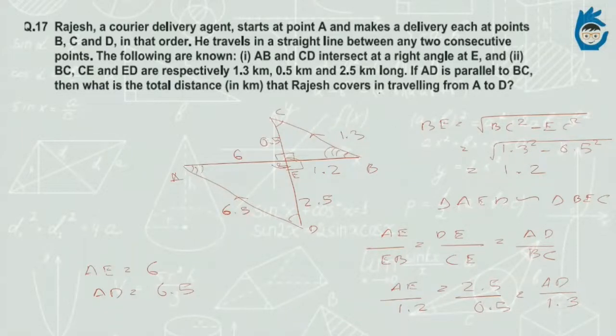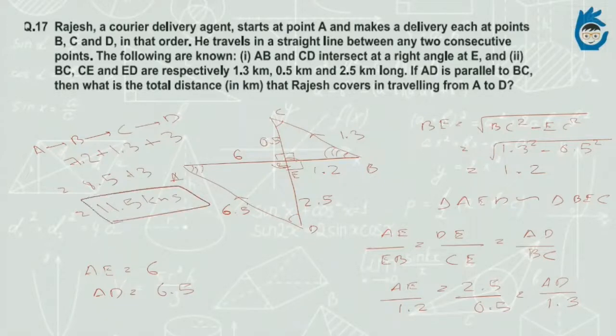What have we got to determine in the end? If AD is parallel to BC, that we noted for solving this problem, what is the total distance that Rajesh covers in traveling from A to D? So we know the order how he travels. He travels from A to B, then from B to C, and then C to D. So A to B is a total distance of 7.2 plus B to C is 1.3 plus C to D is 3. So this is 8.5 plus 3. This gives us a value of 11.5 kilometers. And this is the total distance he covers.